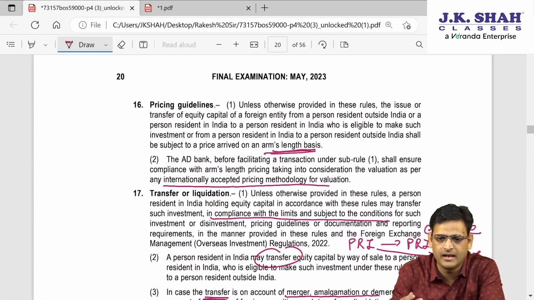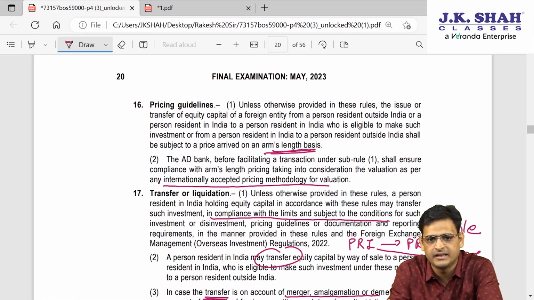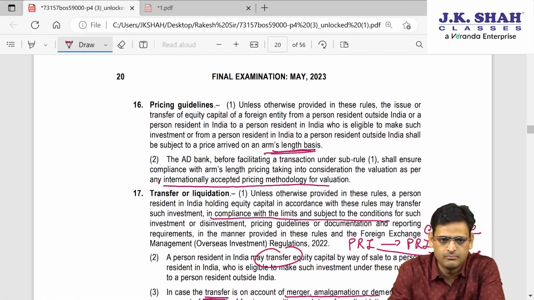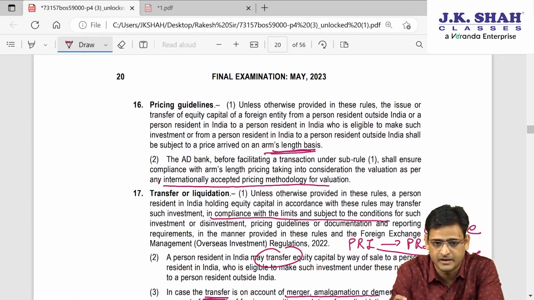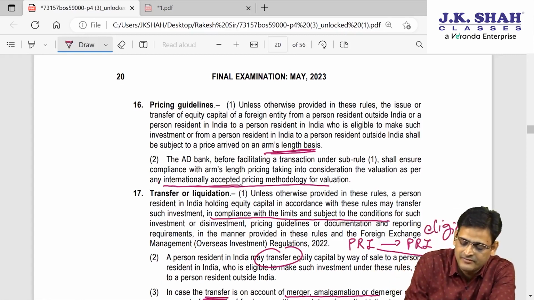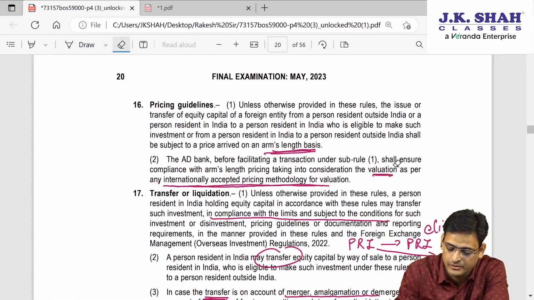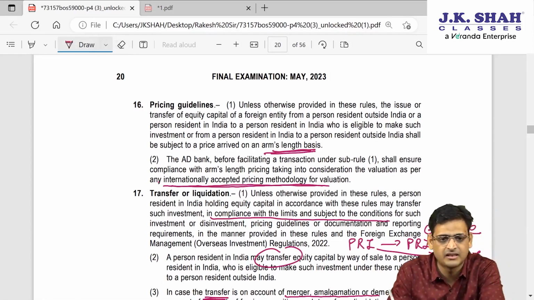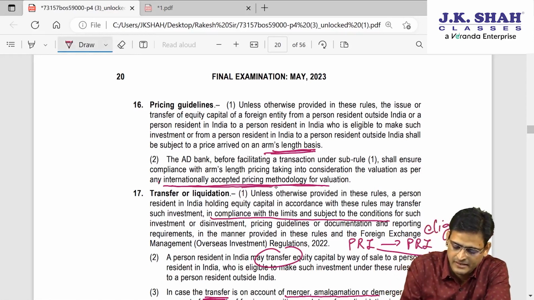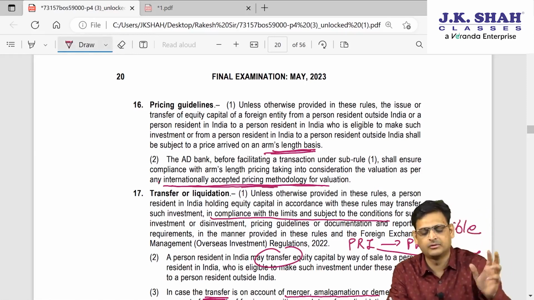So if you are acquiring any equity shares of a foreign entity, or transferring, that can be at an arm's length price. This arm's length price will be calculated as per internationally accepted valuation standards, or internationally accepted pricing methodology.